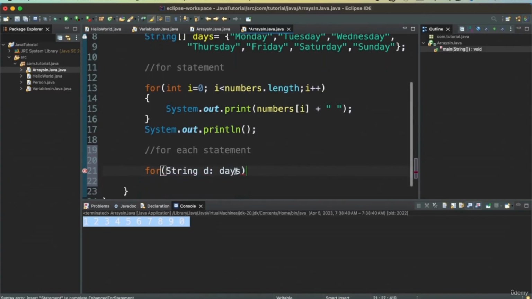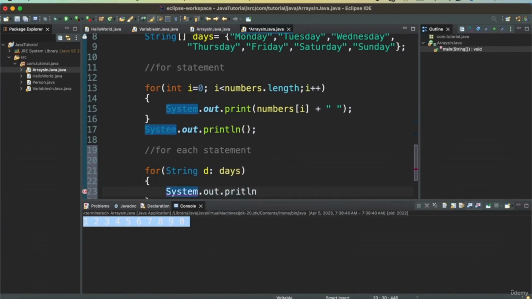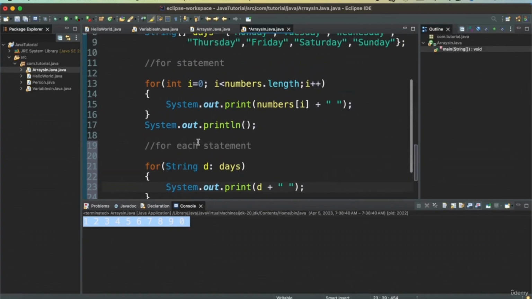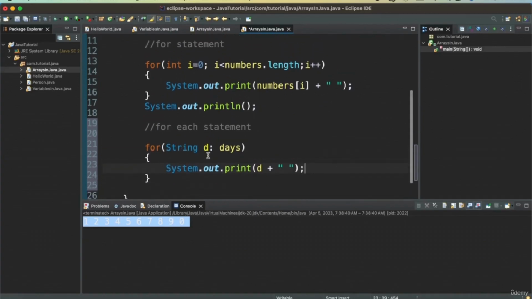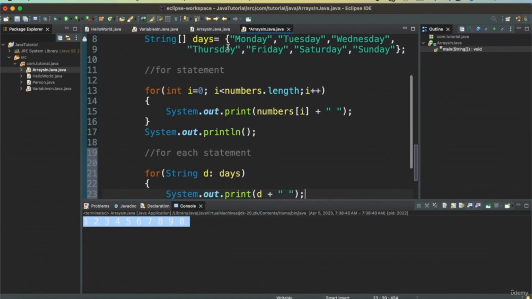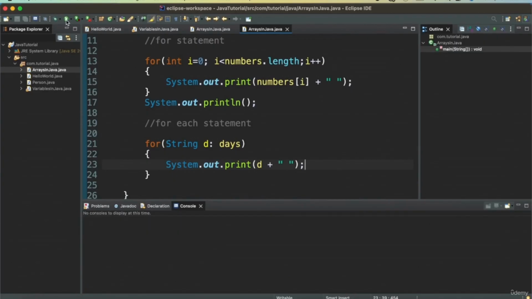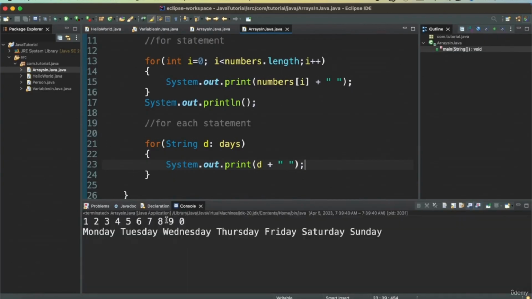So for each string d in days, I want to print d. And then I'll also print some space because I want to print it in a single line. So this will internally turn into this for statement, and it will loop through all the days and print the days on the same line. So when we run this statement, we can see that it gets printed.